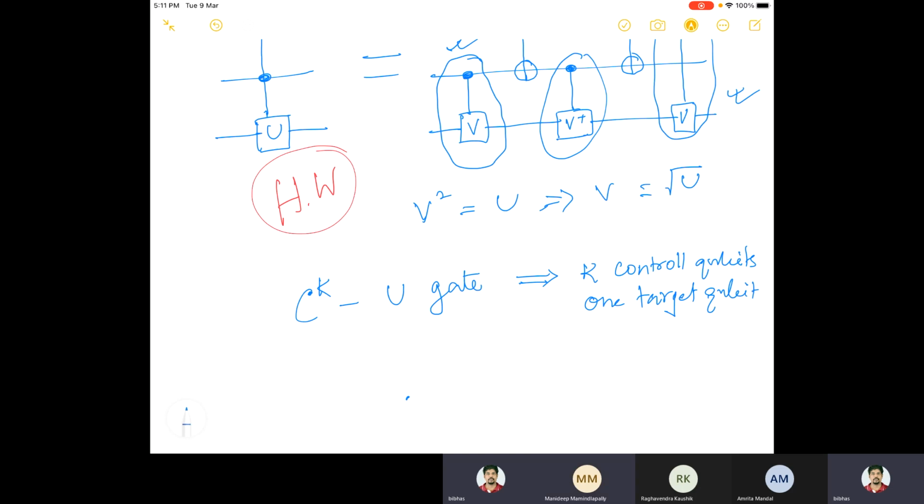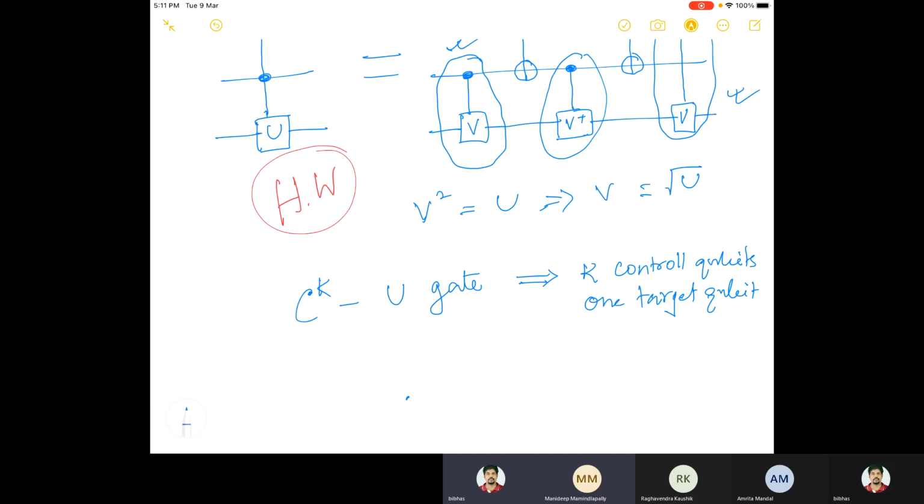So how to implement this, isn't it using some H in the Toffoli gate? There was an H before the V and an H after the V also. Yeah, that's what I said. Yeah, oh, there will be an H.